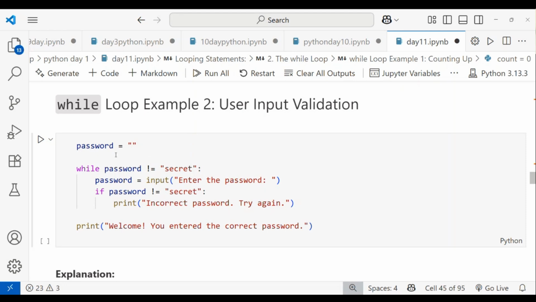Okay, I'm taking your password. While password is not equal to secret, then until then you have to repeat the looping statement.